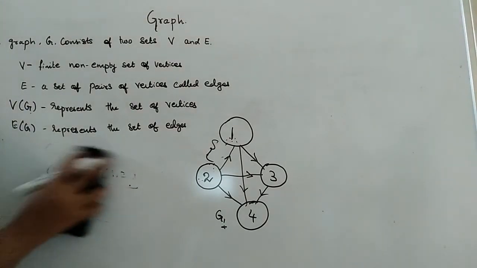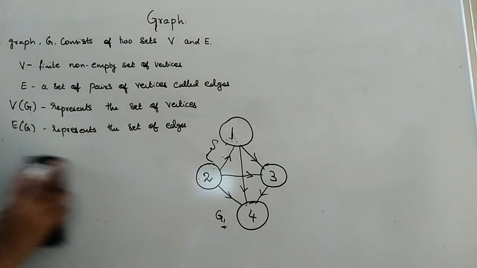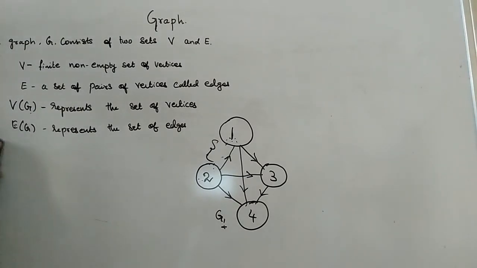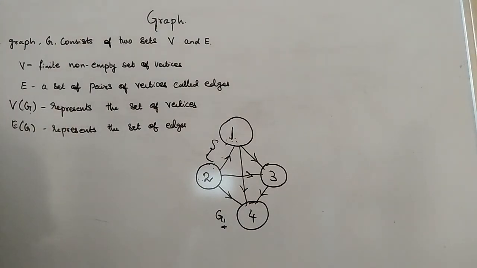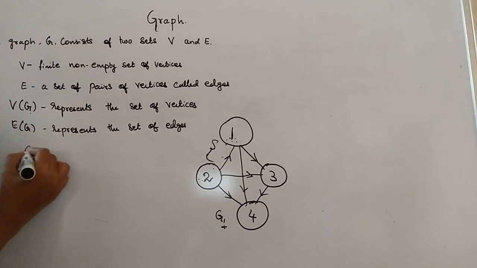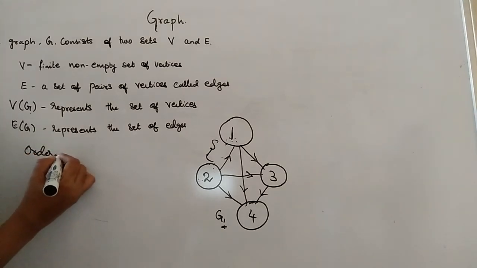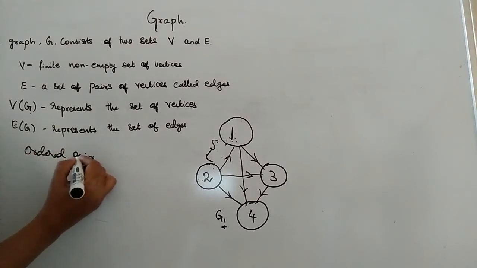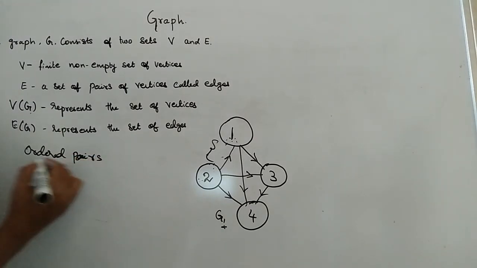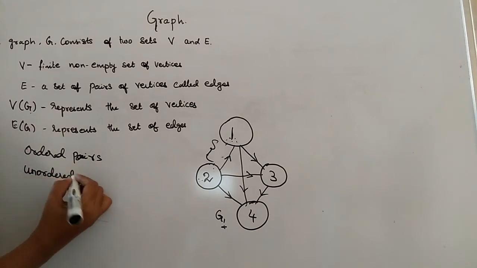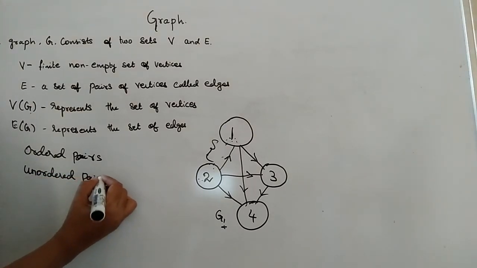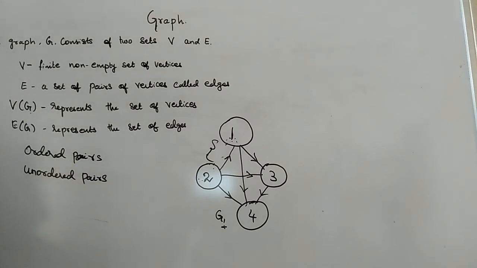So what I am going to conclude here is, if I am mentioning the pairs for the directed graph, then it will be called an ordered pair. And the pairs that I am mentioning for the undirected graph are called unordered pairs.